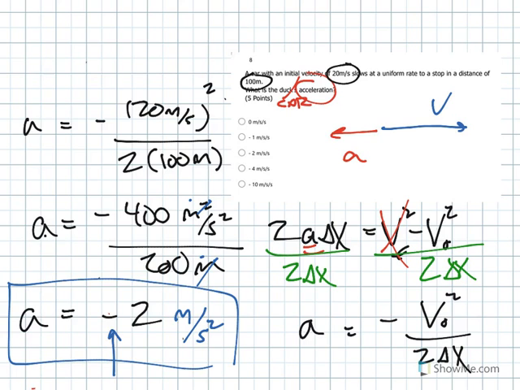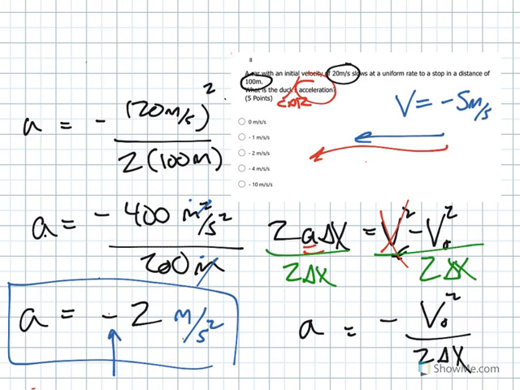But a negative acceleration doesn't always mean the car is slowing down. For example, we could have a car moving to the left with a velocity of, let's say, minus 5 meters per second, and it's also accelerating at a rate of a equals minus 2 meters per second squared. This car is speeding up towards the left.